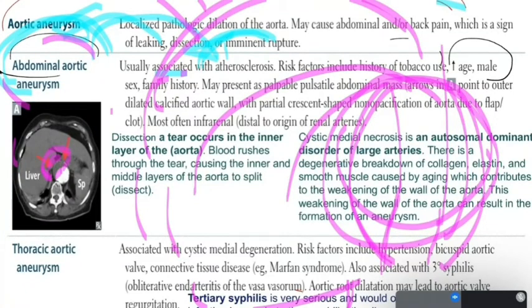Now, this thoracic aortic aneurysm is associated with cystic medial degeneration. What is this? Cystic medial degeneration is actually an inherited disease.